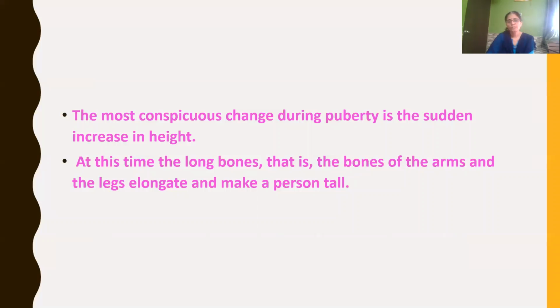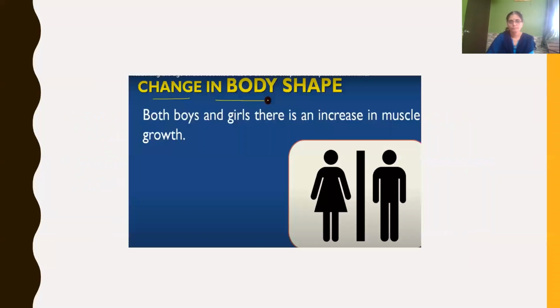How does the sudden increase in height happen? During the adolescent period, the long bones, that is the bones of the arms and the legs, get elongated, and it makes the person tall. In the same way, in this session we will be learning about other changes that happen during the adolescent period.